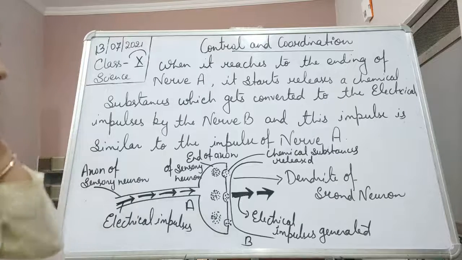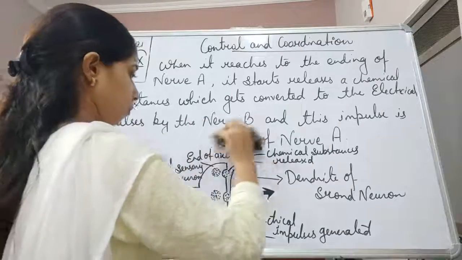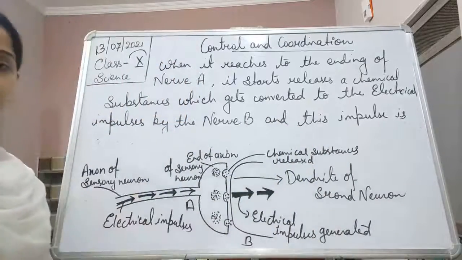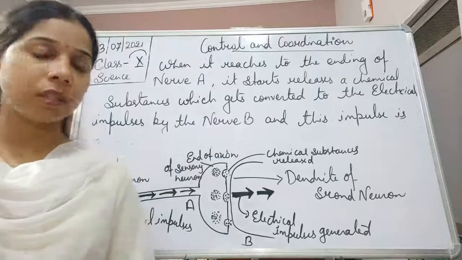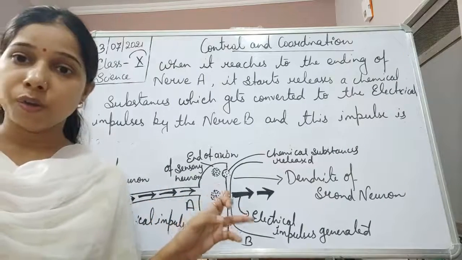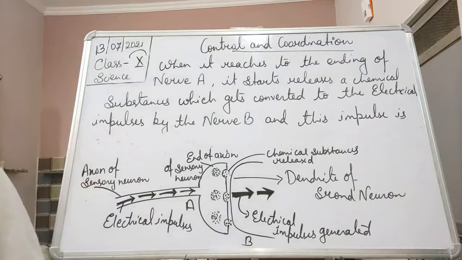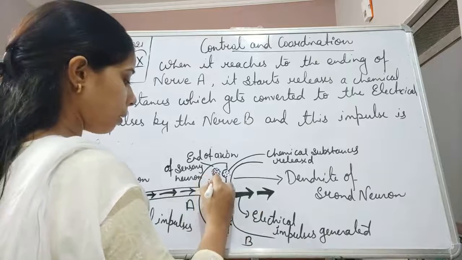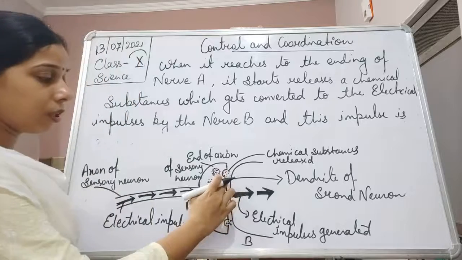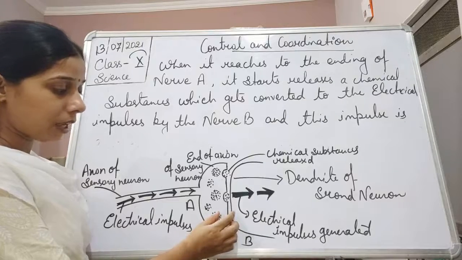I am rubbing the last line so that we can see the diagram easily. As you can see here, students, when the electrical impulses of the axon of nerve A reach the ending of nerve A, it contains chemical substances. There are a lot of chemical substances present here, and these chemical substances start releasing through the gaps, because you can see that between the dendrites and the axon there is a small gap.